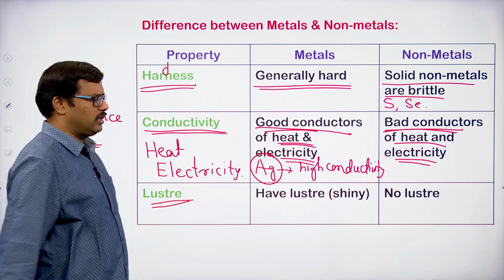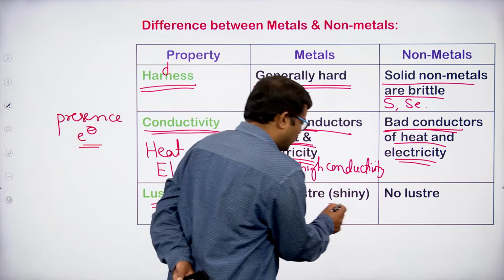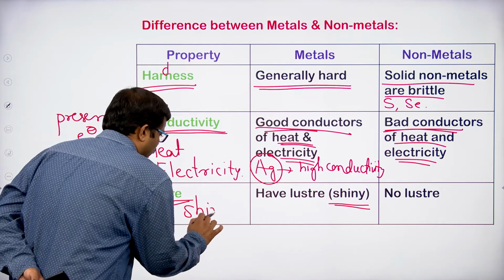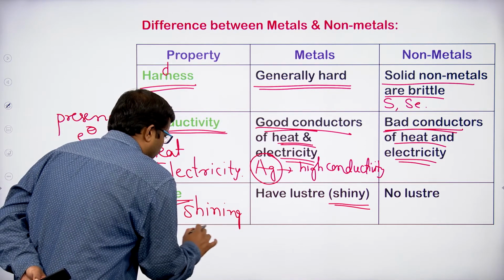Next is luster property. What do you mean by luster property? It is the shining property. Luster means shining property.